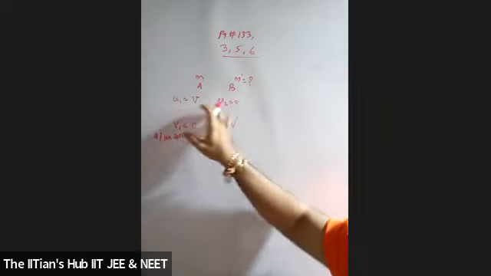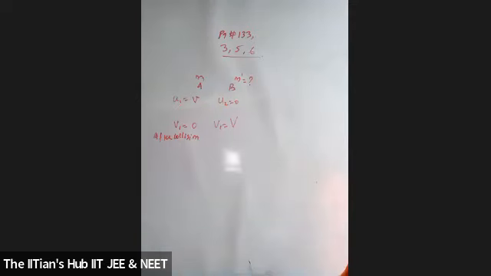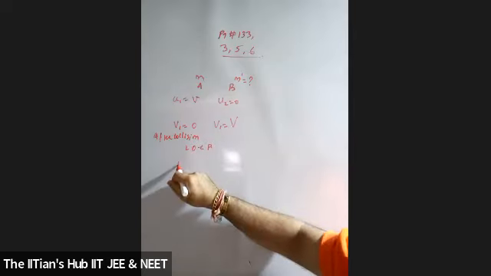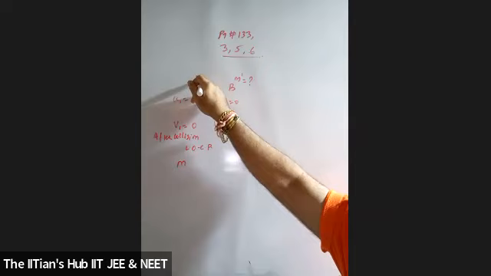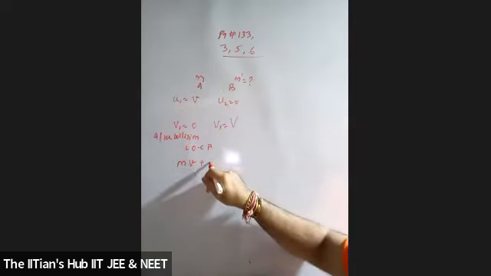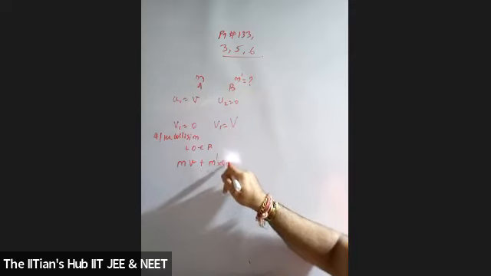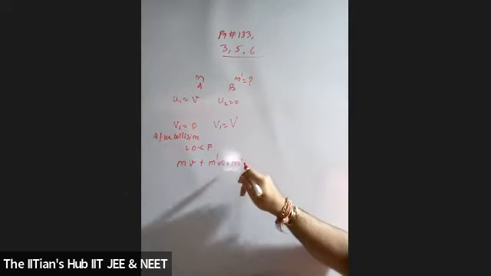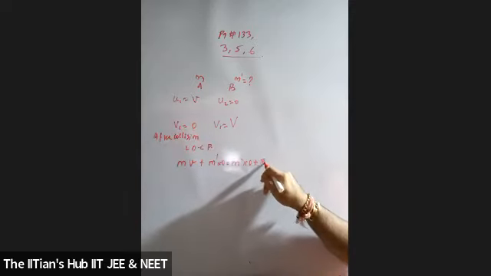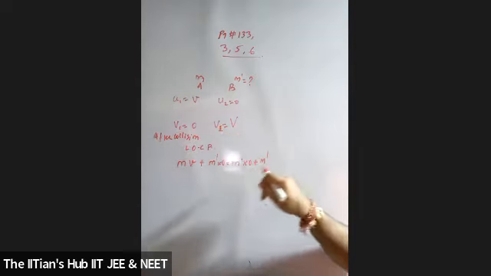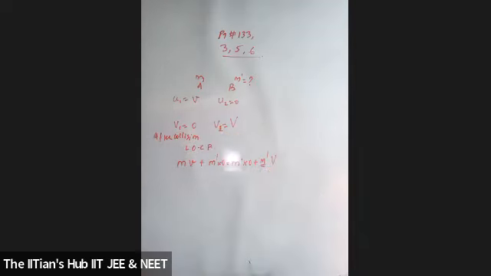So how do you go about with the mass in this case? Using the law of conservation of linear momentum, M1 U1 plus M2 U2 equals M1 V1, that is 0, plus M2 V2, and that is capital V. I need to find the mass of the second body.